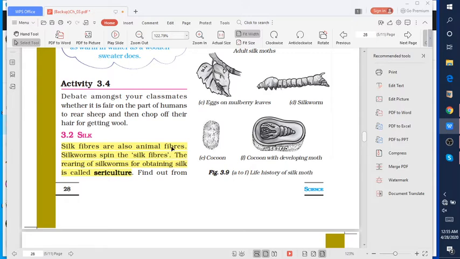Silkworms spin the silk fiber. Spin means to turn around. The silkworm actually turns the silk fiber around itself. The rearing of silkworms for obtaining silk is known as sericulture. Rearing means palan poshan, to provide them a particular environment and a particular type of nutrient so that we can get a better quality of silk. So this type of rearing of silkworm is known as sericulture.